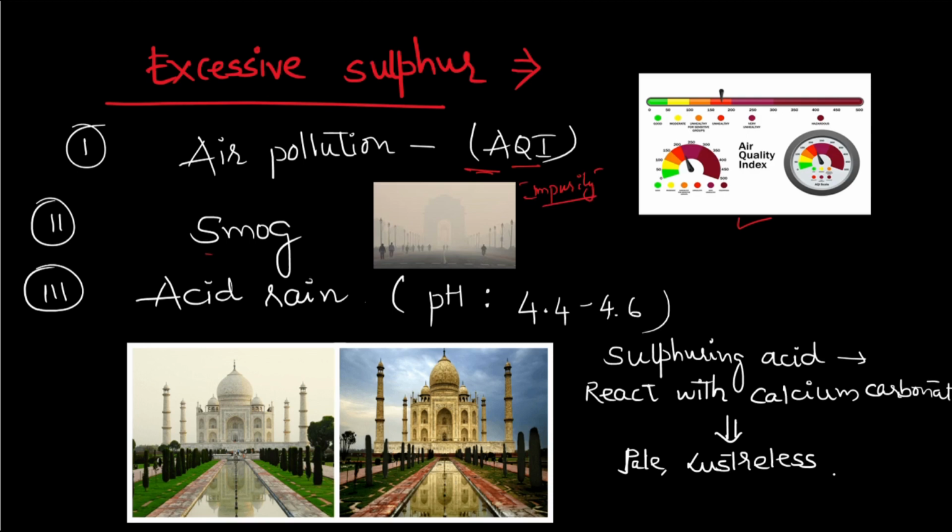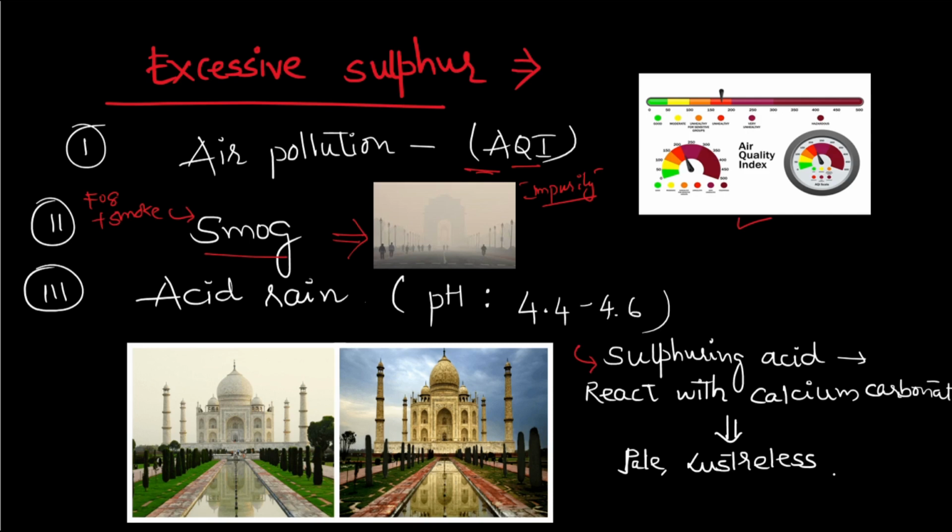The other impact is smog. Fog plus smoke gives out smog, and it looks something like this. It is prevalent in the Delhi region. And the third impact we'll talk about is acid rain. Acid rain has a lower pH than water. The pH of water is around 7, and lower than 7 is considered acidic. So when sulfur is mixed with water, it gives rise to acid rain. It actually forms sulfuric acid.